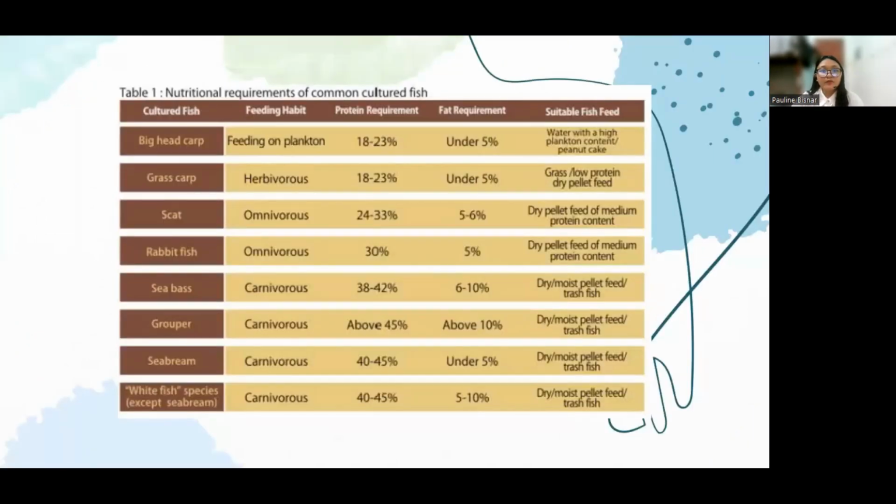So next we have the table of nutritional requirements for common cultured fish. As you can observe, there are different types of fish in this table that have different protein requirements, fat requirements, and have specific feeds that are suitable for them. Carnivorous fish have higher protein requirement as well as fat requirement compared to herbivorous fish and omnivorous fish.